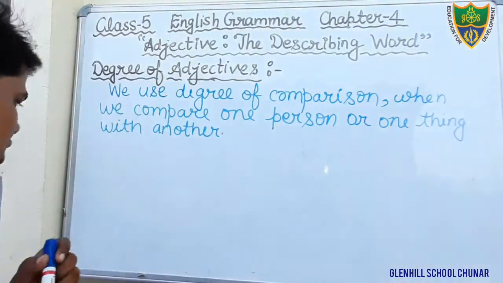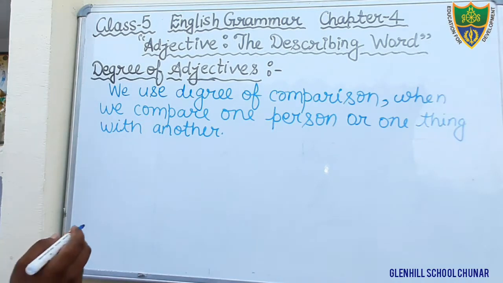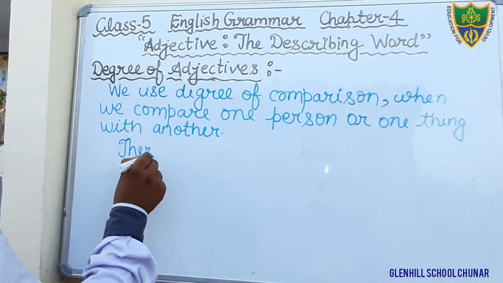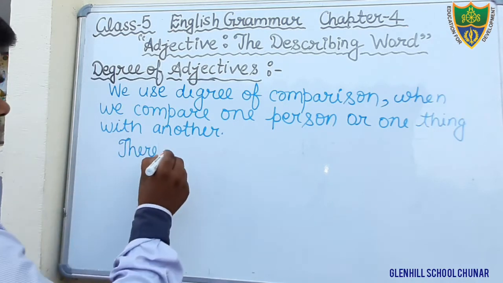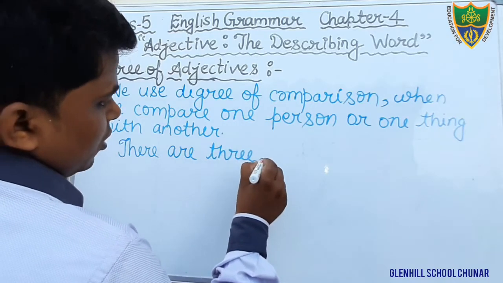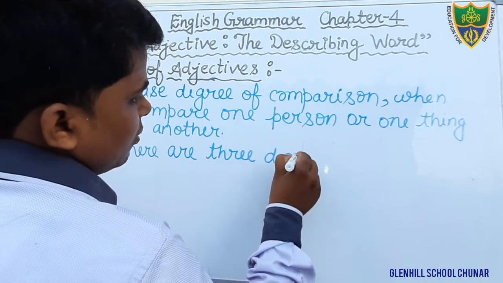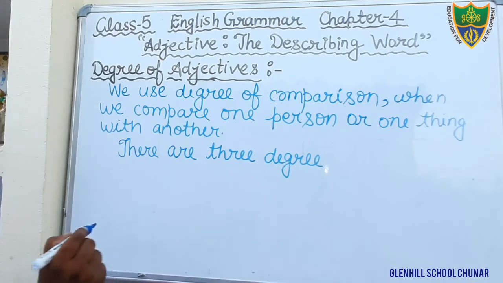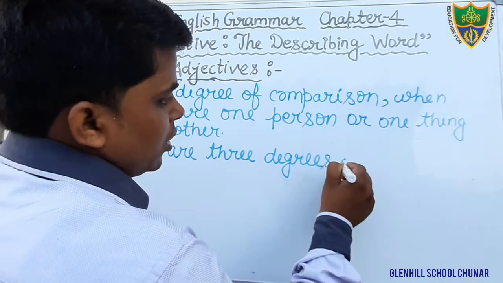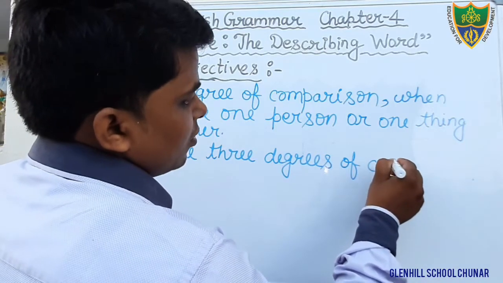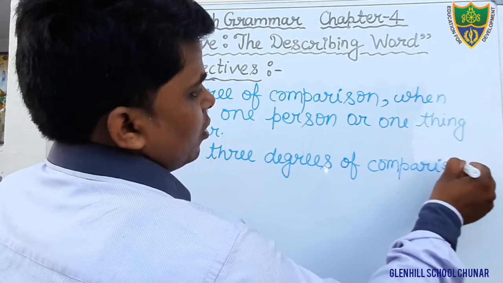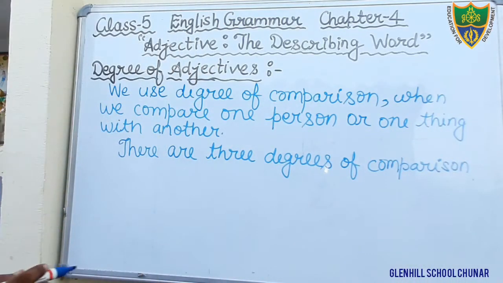Okay, now we will see there are 3 kinds of degree of comparison. From the next line you write down, there are 3 degrees of comparison.